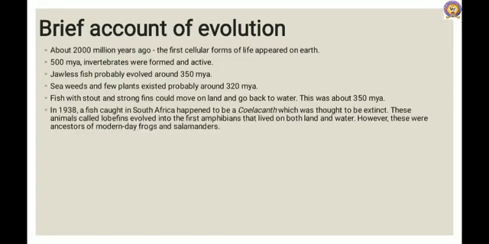In 1938, a fish caught in South Africa happened to be a coelacanth, which was thought to be extinct. These animals, called lobefins, evolved into the first amphibians that lived on land and in water. These were the ancestors of modern day frogs and salamanders.